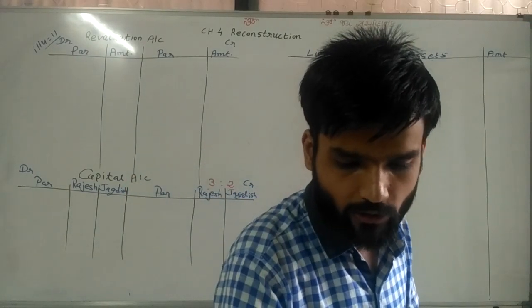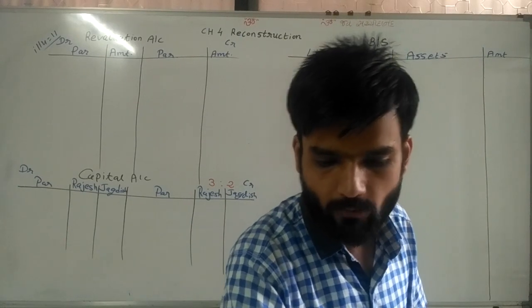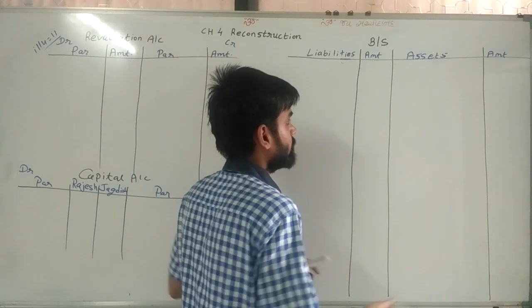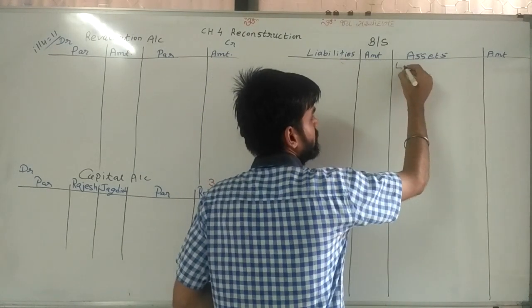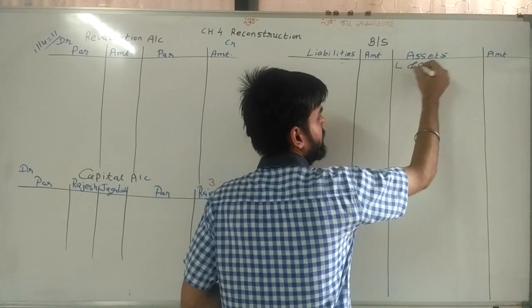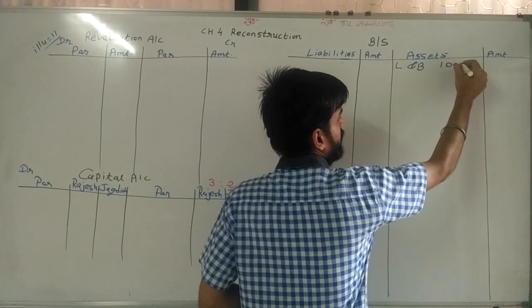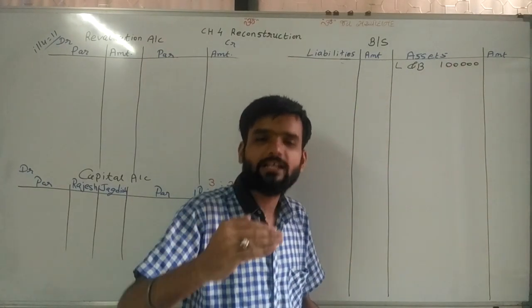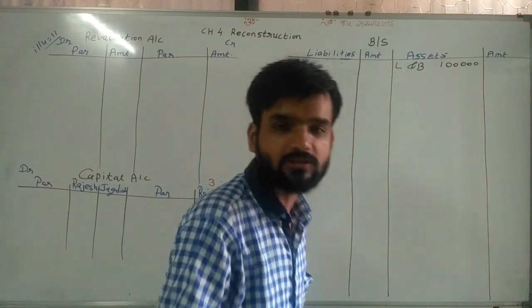Now land and building value is given in the old balance sheet as 1 lakh rupees. So first of all I am writing here land and building 1 lakh rupees. Now we need to increase the value by 20%.